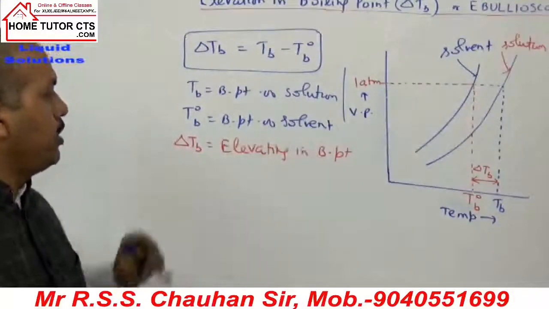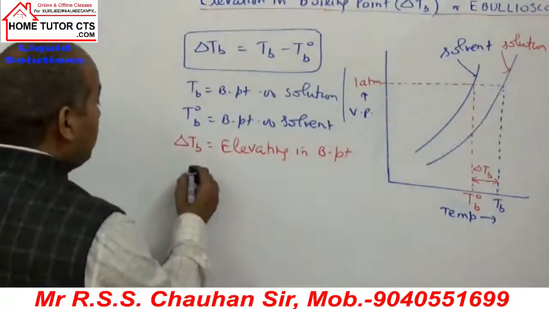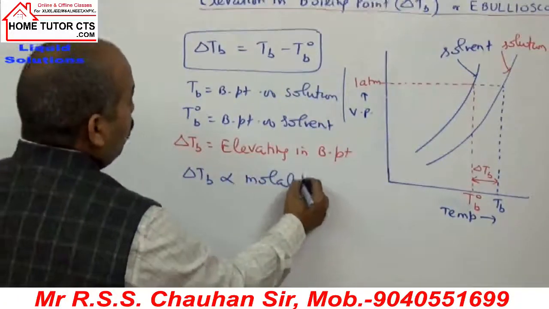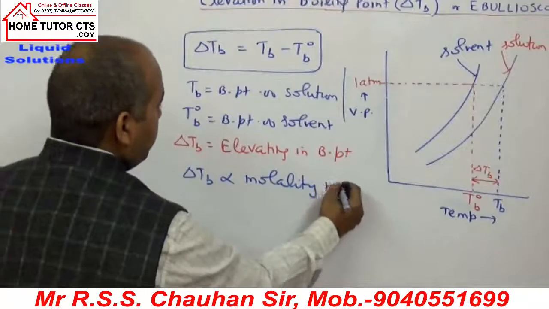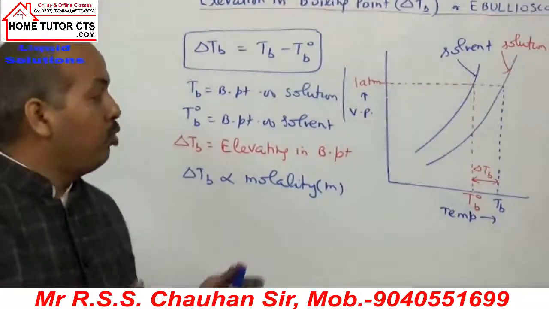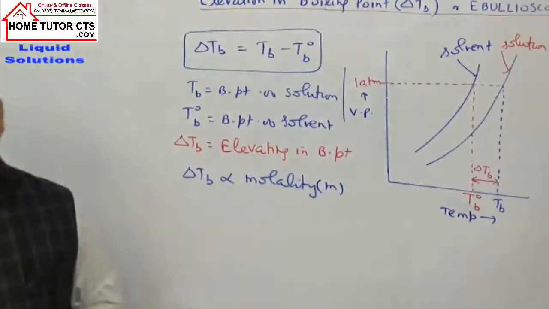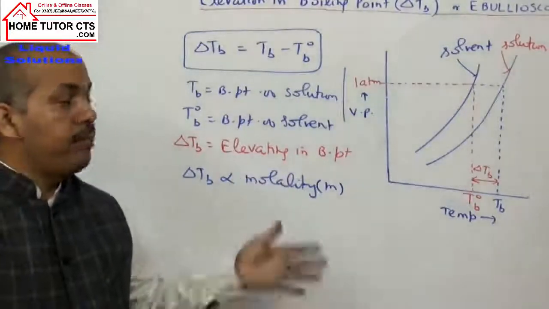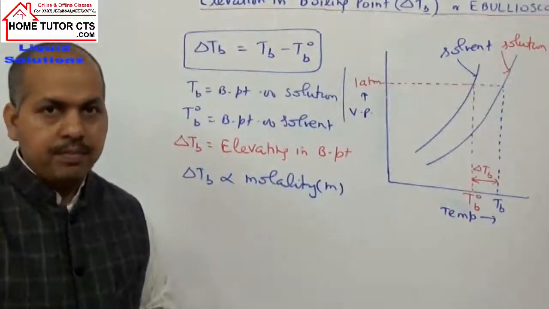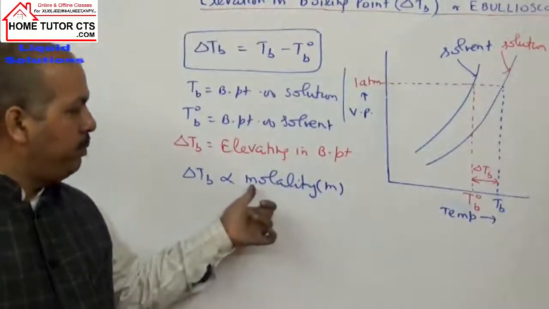How much does it increase? Elevation. And it is observed that for different solutions the delta TB value is directly proportional to the molality of the solution. Students ask, sir, why didn't we take molarity here? Actually, here we are changing temperature. When we change temperature, molarity will not remain constant. So for that reason we take the term molality, and delta TB depends on the molality.